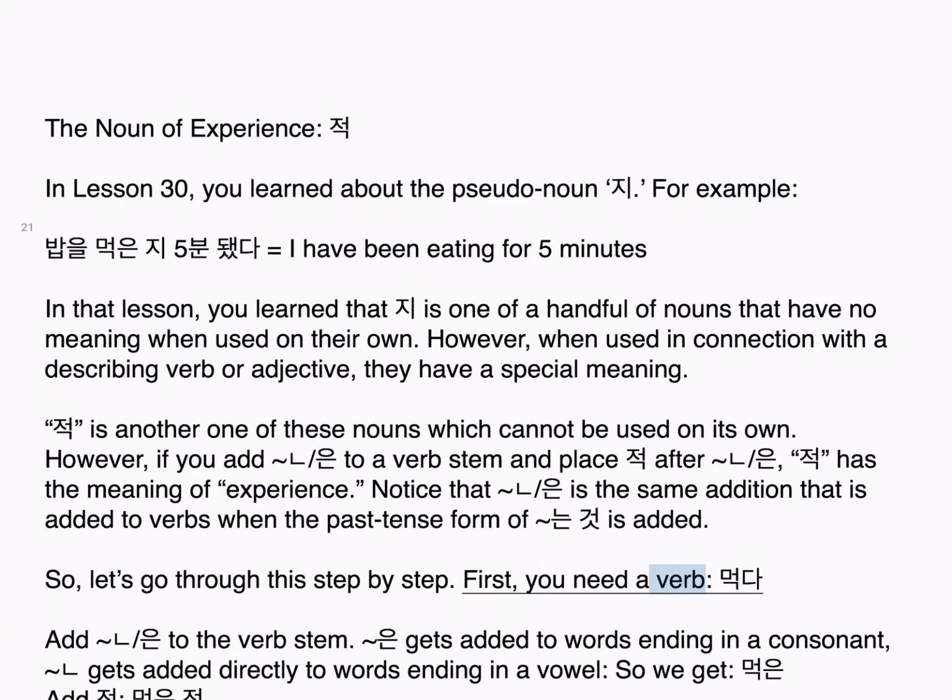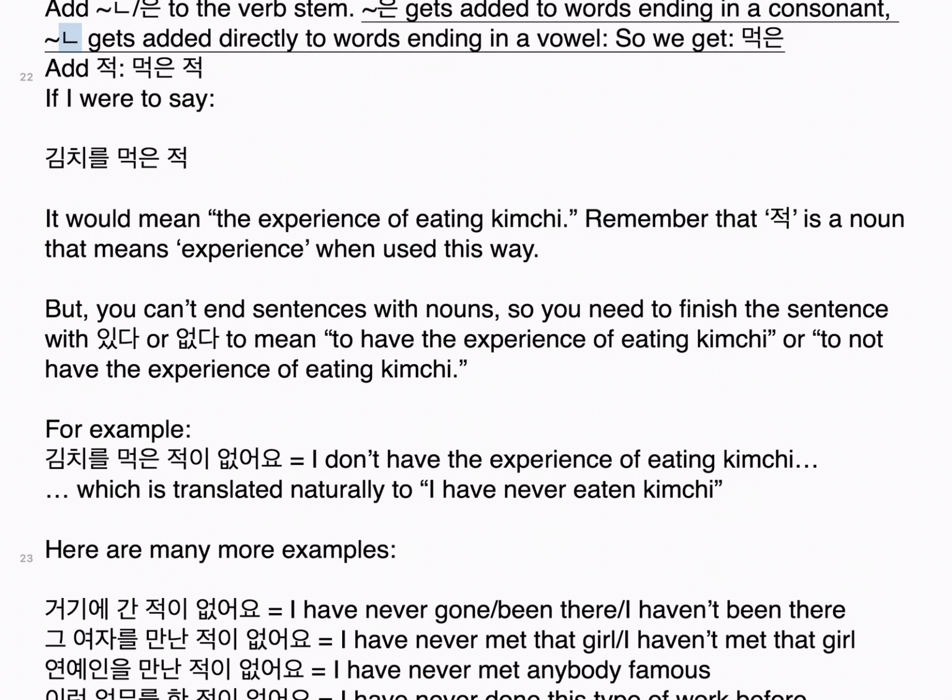적 is another one of these nouns which cannot be used on its own. However, if you add 는 to a verb stem, then 적 after it has the meaning of experience. Notice that 는 is the same addition that is added to verbs when the past tense form of 는 것 is added. So, let's go through this step by step. First, you need a verb, 먹다. Add 은 or ㄴ to the verb stem. 은 gets added to words ending in a consonant. ㄴ gets added directly to words ending in a vowel. So we get 먹은 적. If I were to say 김치를 먹은 적, it would mean the experience of eating kimchi. Remember that 적 is a noun that means experience when used this way.